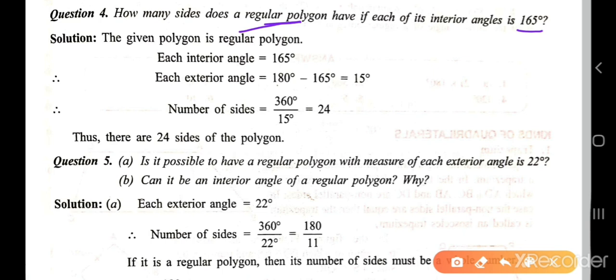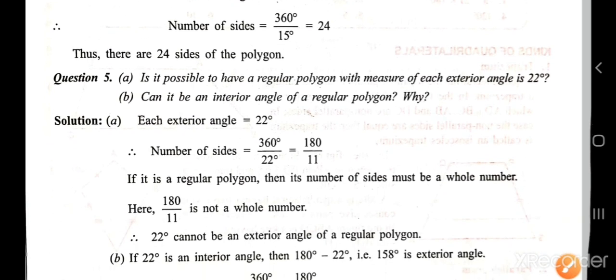If the interior angle is 165, then the exterior angle will be what? 180 minus 165, that is 15 degrees. Okay, so the number of sides will be what? You know that the sum of the exterior angles together is 360 degrees. So the number of sides will be 360 divided by 15, that is equal to 24. The number of sides will be 24. Okay, now we'll go to the next question, fifth question.